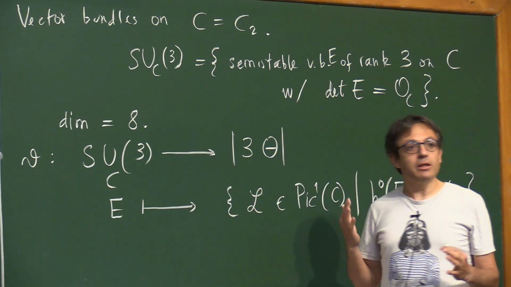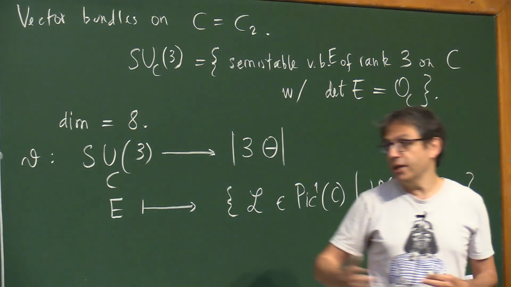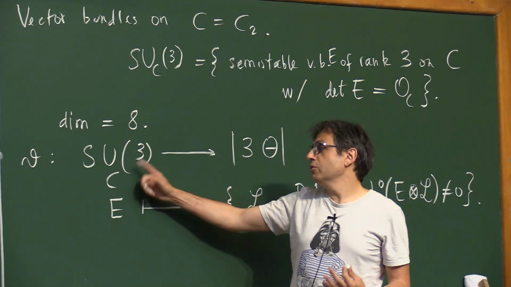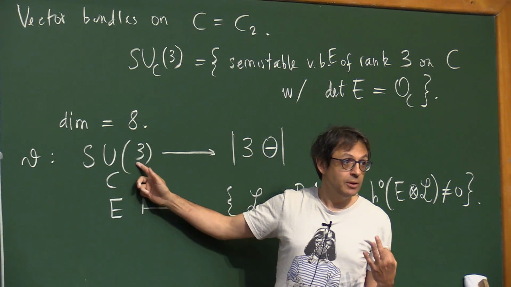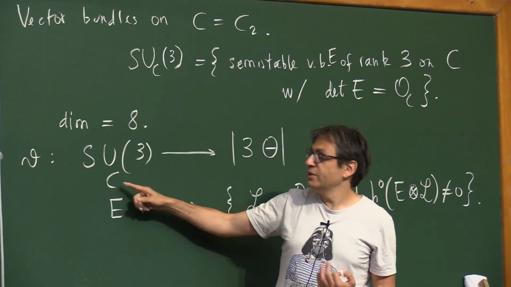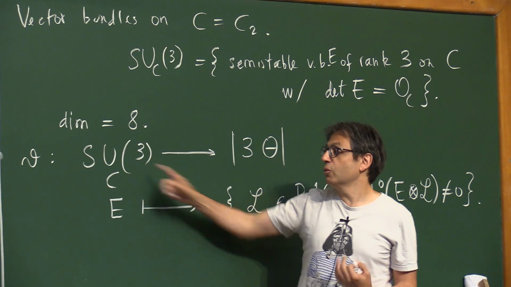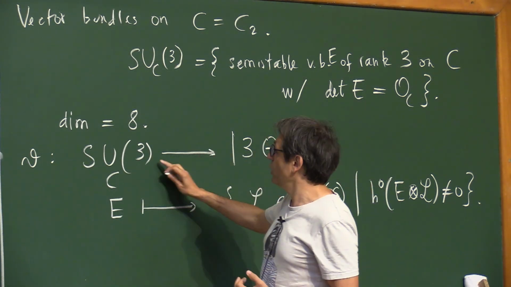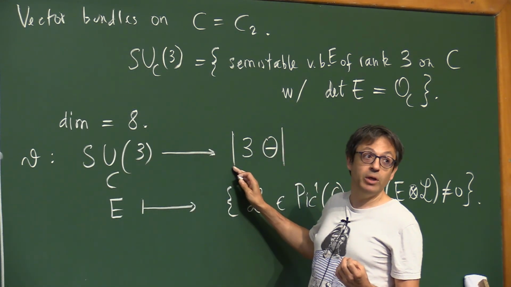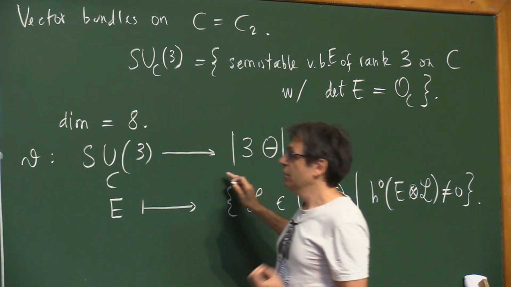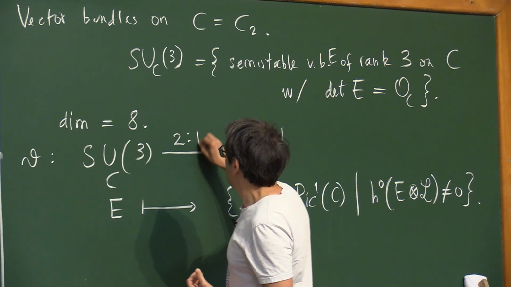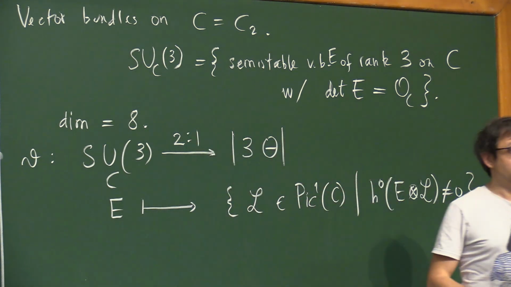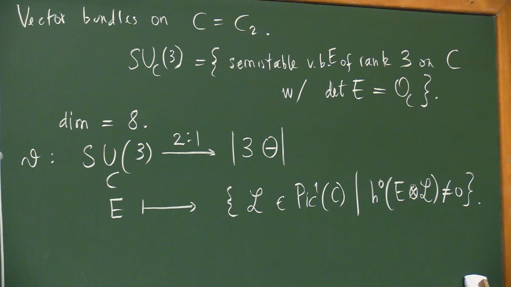Some people studied this map in general, for any curve, in any genus and with any rank, but we know essentially nothing about it. One thing we know is that for genus 2 and rank 3, this map is actually a morphism, otherwise it would be only a rational map. Not only that, it is a 2-to-1 ramified cover. It's a finite map of degree 2.